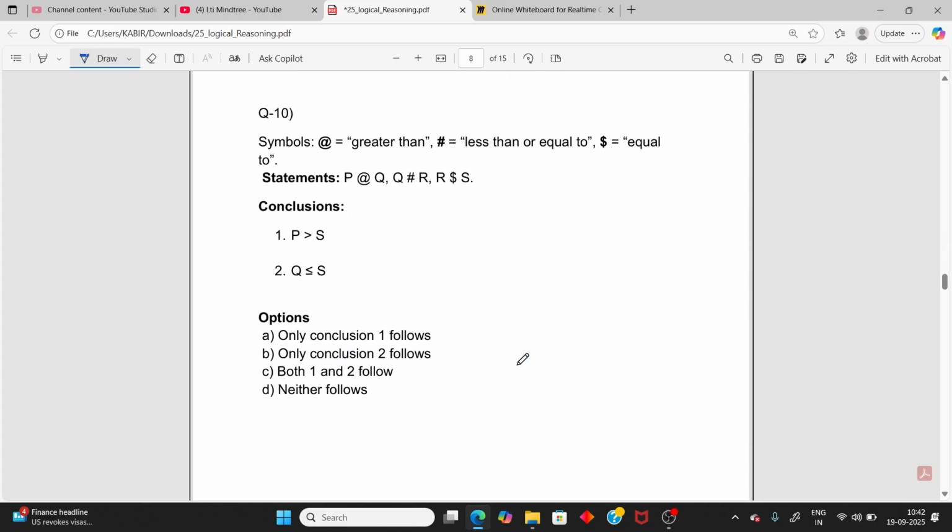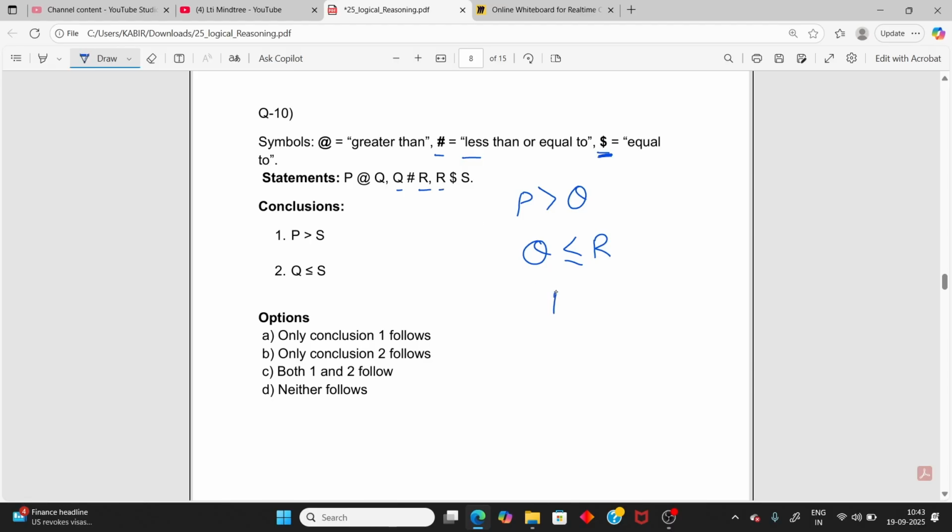Now next question. P at the rate Q. P at the rate Q means greater than, P greater than Q. And this one means less than, Q less than R. Less than or equal to, Q less than or equal to R. Got it? And at the rate symbol, dollar symbol, equal to.